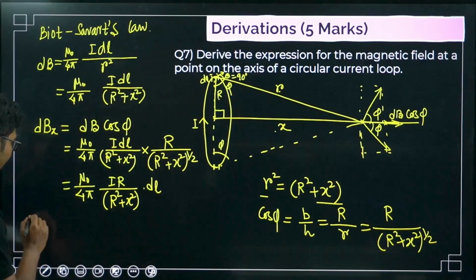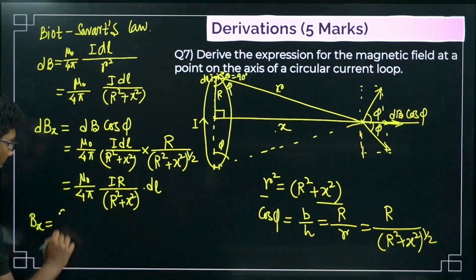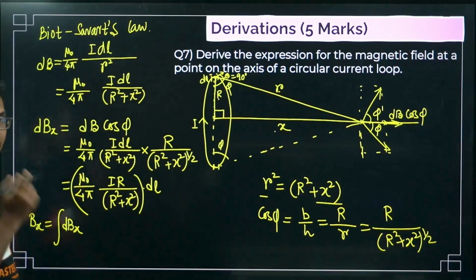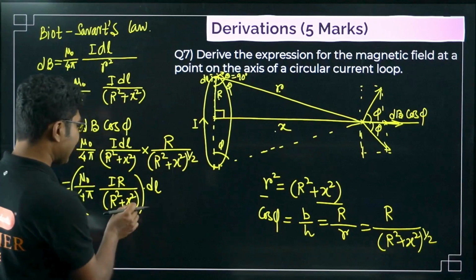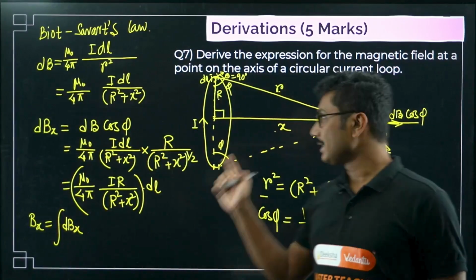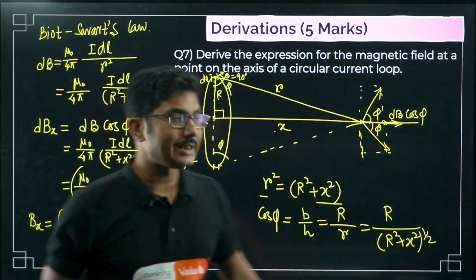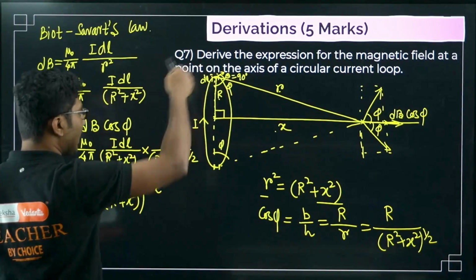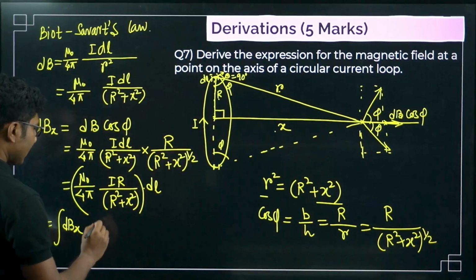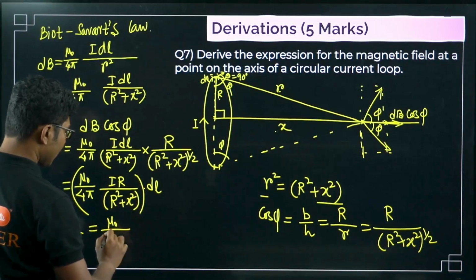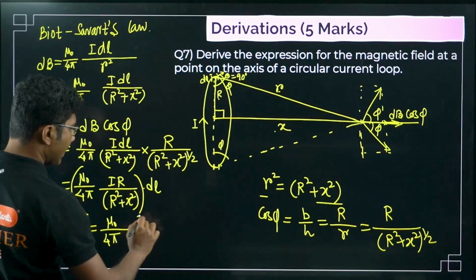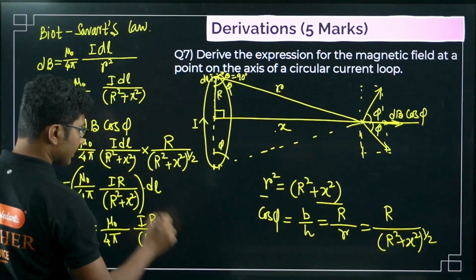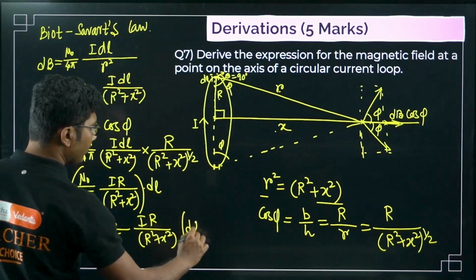Now what will be the total magnetic field? Total magnetic field will definitely be integration of dBx. So as you can see, this part will be constant. They have no variable involved here. Here x is a fixed given distance. It is not changing. Only thing that is changing is this dl portion. So when we are doing integration, this mu naught by 4 pi I R by r square plus x square to the power 3 by 2 is constant, so only dl will be here, right?